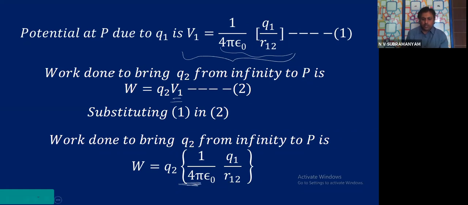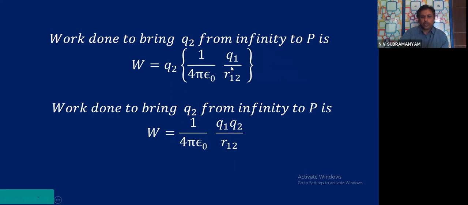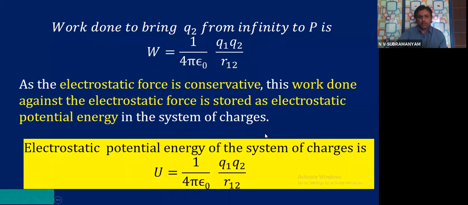Now tell me, in this formula Q1 and Q2 will get multiplied. That means in the next step, what am I going to get? Here you are seeing the same step. In the next step, work done to bring Q2 from infinity to P, W, is 1 by 4 pi epsilon 0 Q1 Q2 by R12. So now, if you see carefully, work done to bring Q2 from infinity to P, W, is equal to 1 by 4 pi epsilon 0 Q1 Q2 by R12.